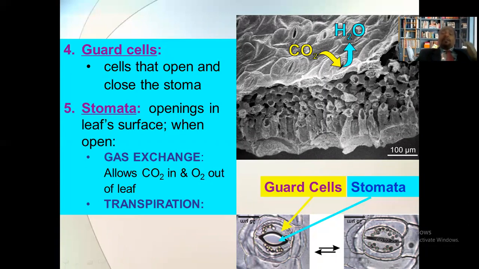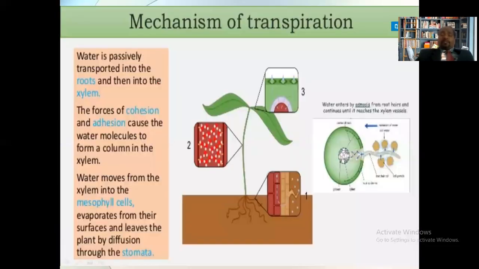Now, let us see the overall mechanism of transpiration, how transpiration takes place. In the process of transpiration, first of all, the absorption of the water takes place. Water is transported in the upward direction and enters into the leaves. When it enters the leaves from the xylem of the leaf, it is transported to the intercellular spaces. From the intercellular spaces, it is transported to the mesophyll cells. From the mesophyll cell, it will enter into the guard cell.